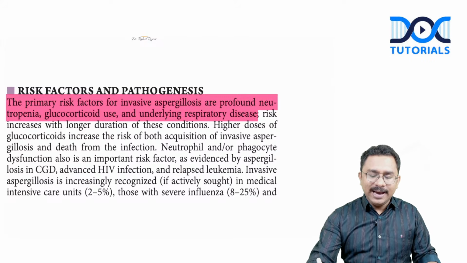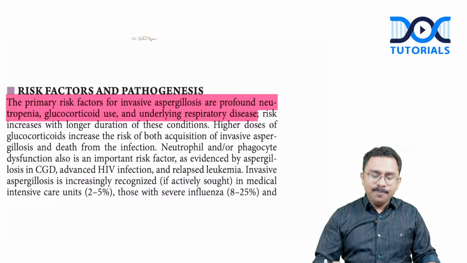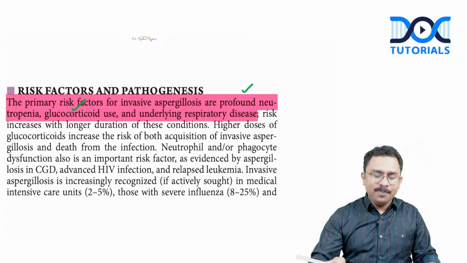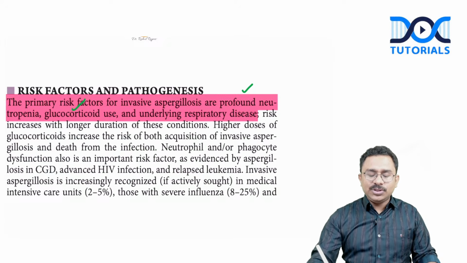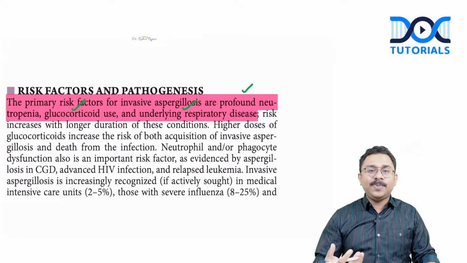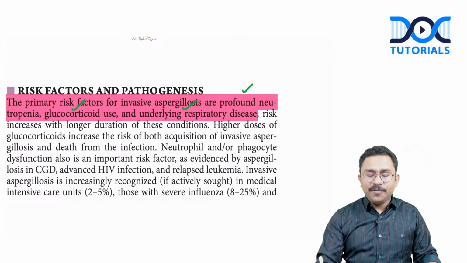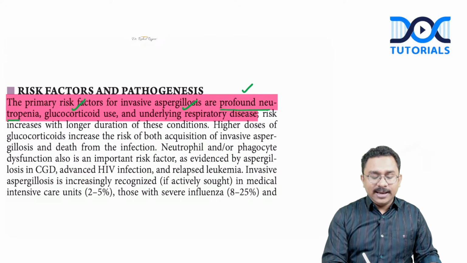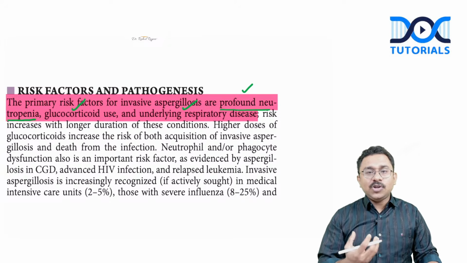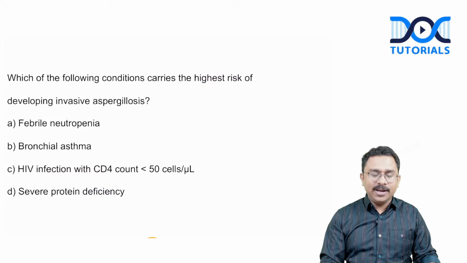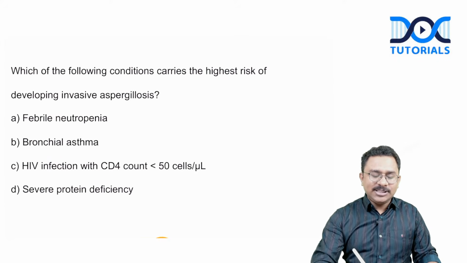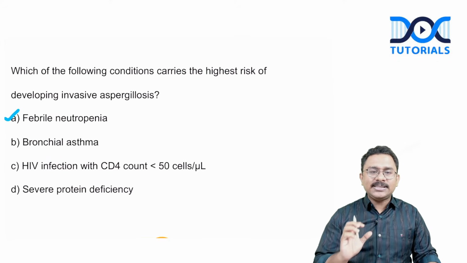So if you look at Harrison, you can see that the primary risk factors for invasive aspergillosis, number 1, profound neutropenia, then number 2, glucocorticoid use, and number 3, underlying respiratory disease. So profound neutropenia, as in case of a febrile neutropenia, is always going to predispose to development of invasive aspergillosis. So this definitely has to be one option in serious consideration.